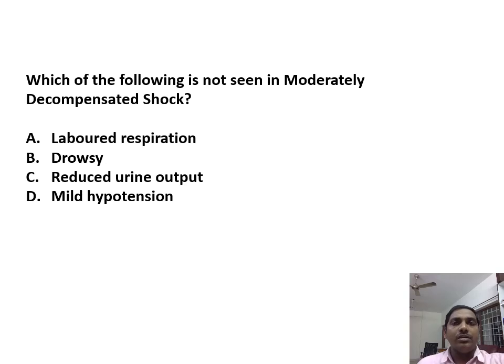Which of the following is not seen in moderately decompensated shock? It is based on the tabular column. What are the events that will happen in the moderate phase? The urine output will start to reduce, the patient will become drowsy and the BP will tend to fall. Labored respiration is seen in severe shock, not in moderate shock.